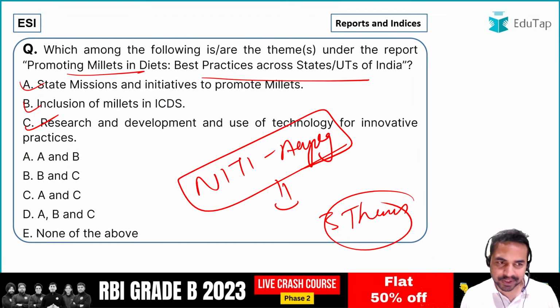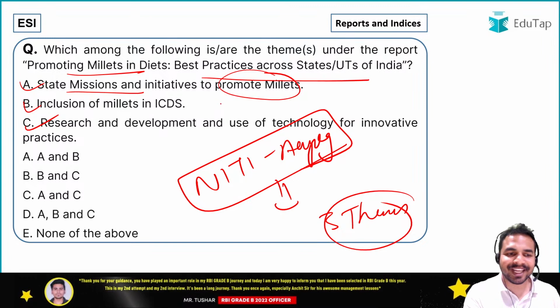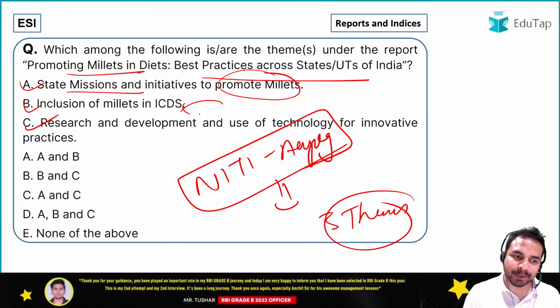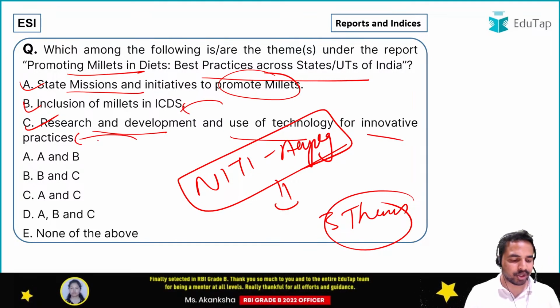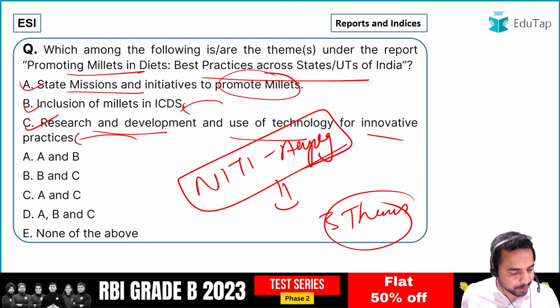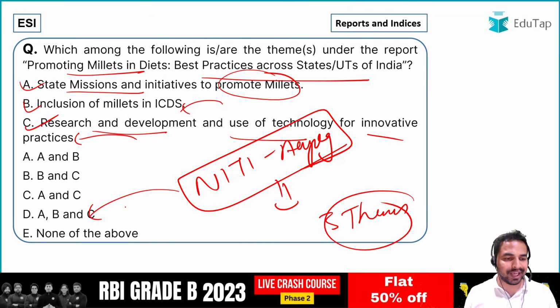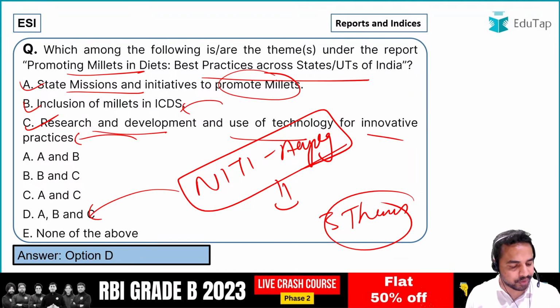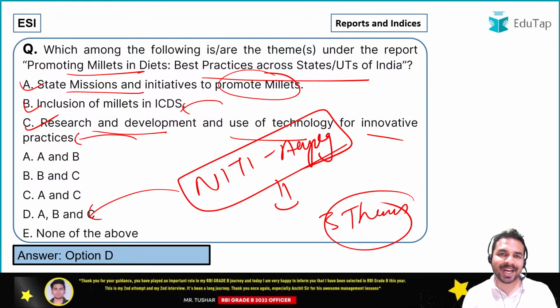The very first statement says state missions and initiatives to promote millets. Statement 2 states inclusion of millets in the ICDS. Statement 3 says research and development and the use of technology for innovative practices. So guys, what is the right answer? Absolutely right. Here I can see all the people are giving me the right answer. That is all of the above is the right answer. Here the right answer is option D, that is all A, B and C are the right answers to this particular question. So guys, I hope that this is clear to all of you.